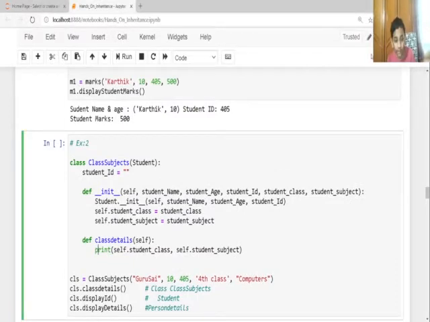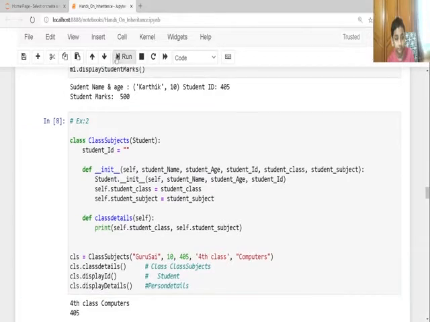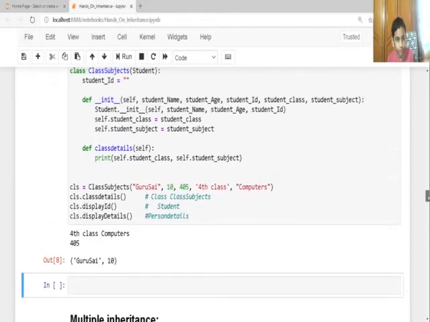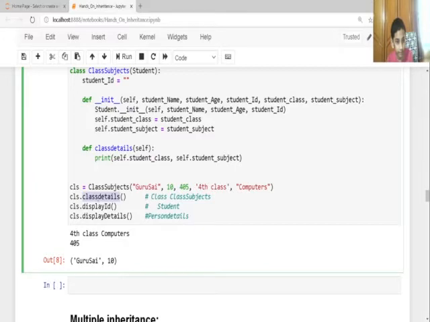So let me execute this. It executed 4, computers, and 405, and then Guru Sai, 10. Here, the class details is taking self, the student's class, that is the 4th class, and the student subject, that is computers, so it executes here.